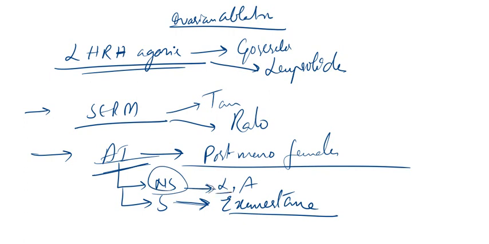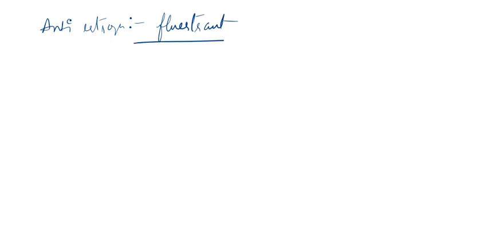letrozole and anastrozole. Okay. Now coming to the final class of drugs to control ovary, that is anti-estrogens. What are anti-estrogens? As we all know, that is fulvestrant. Okay. Now we will come to another class of drugs which affect this condition, that is progestins.